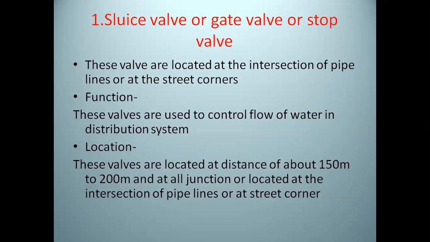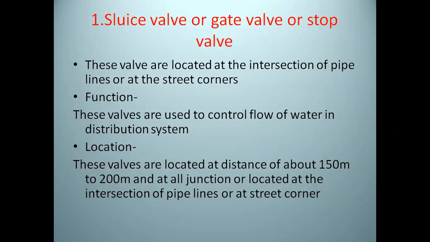Now what is the function of the sluice valves? The sluice valves or gate valves are used to control the flow of water in the distribution system. Now see the location of the sluice valve or gate valve.